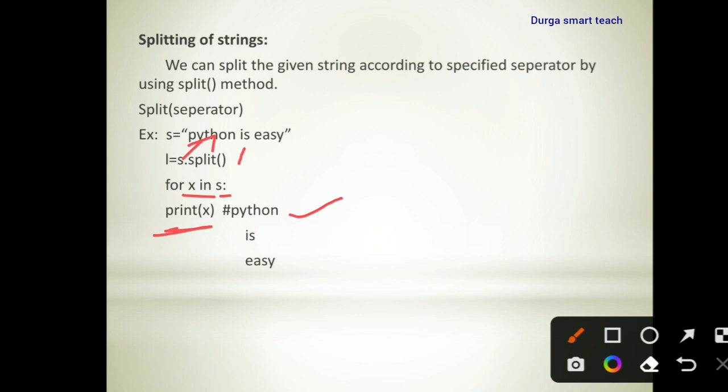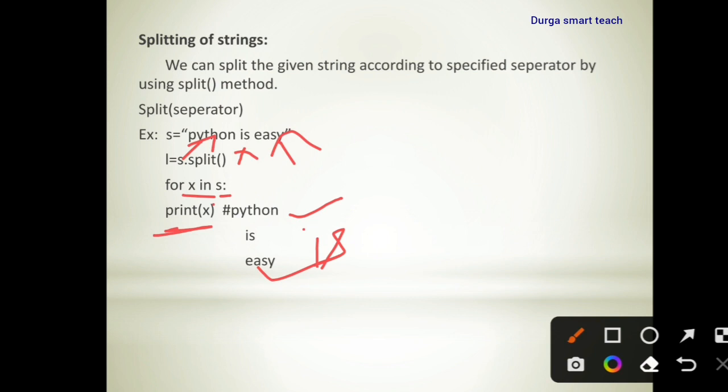Next x is pointing to is, which is present in s, so is is printed. Next, x is incremented again and now points to easy, so it will print easy. In this way we can split the string.